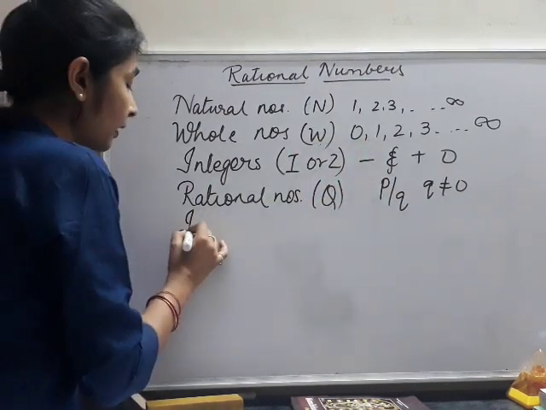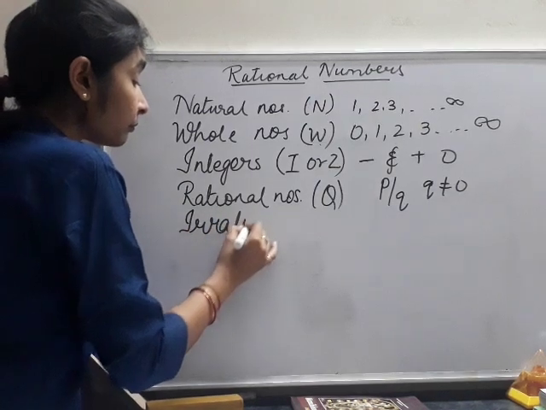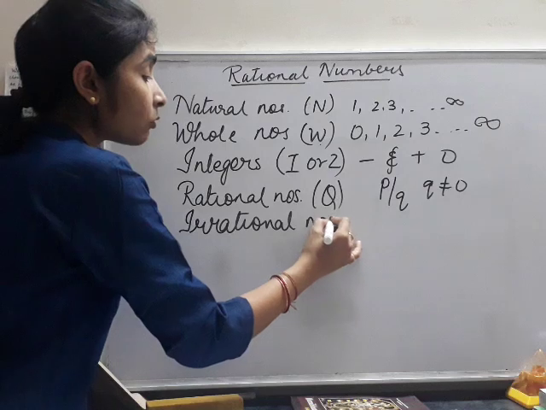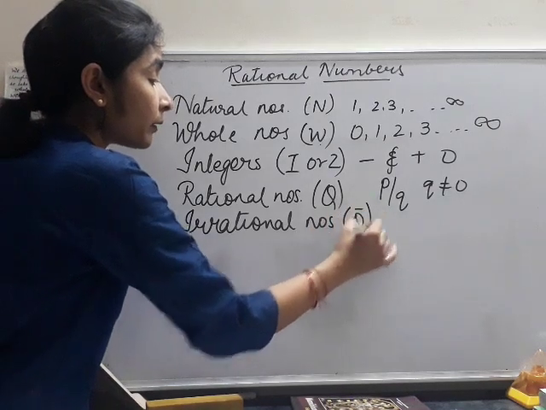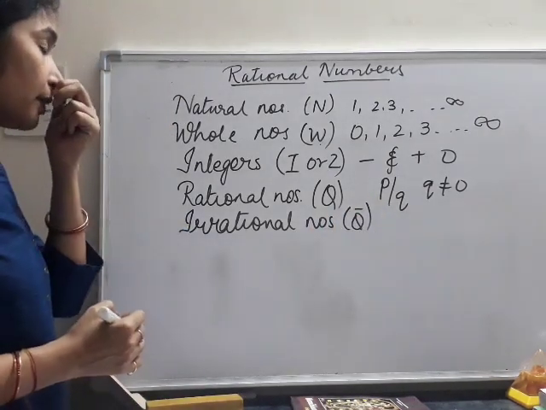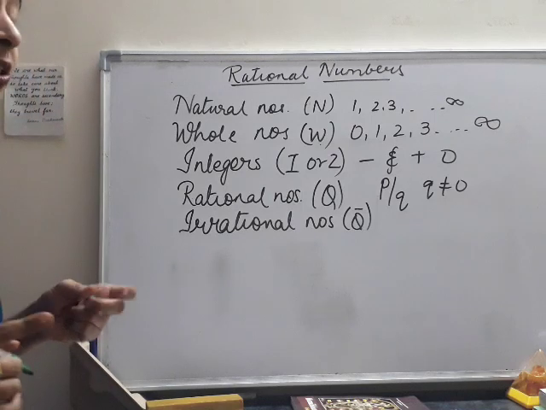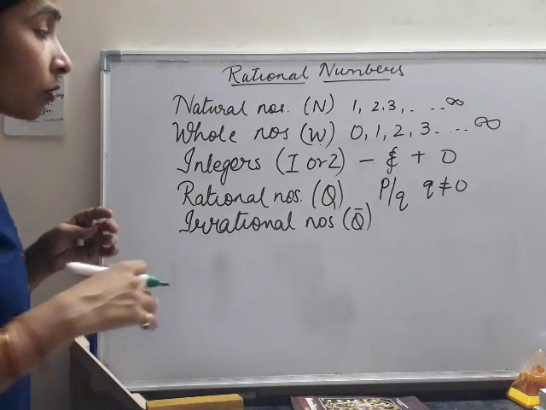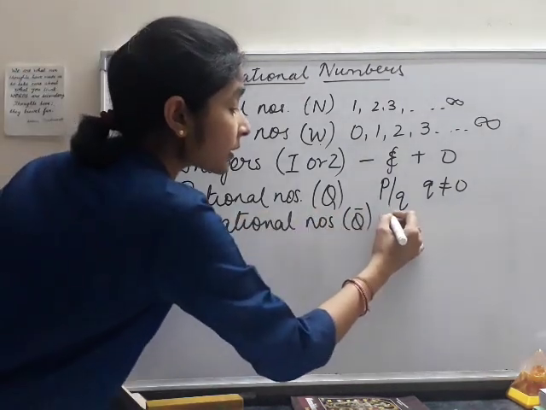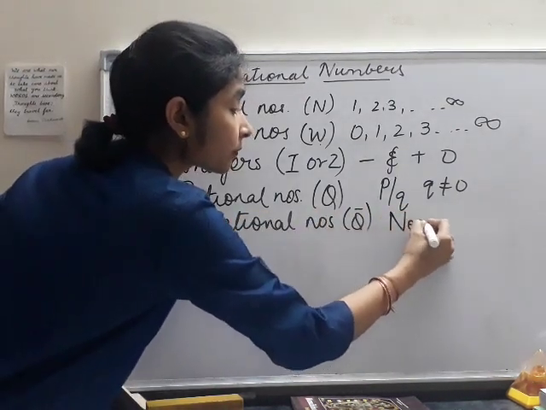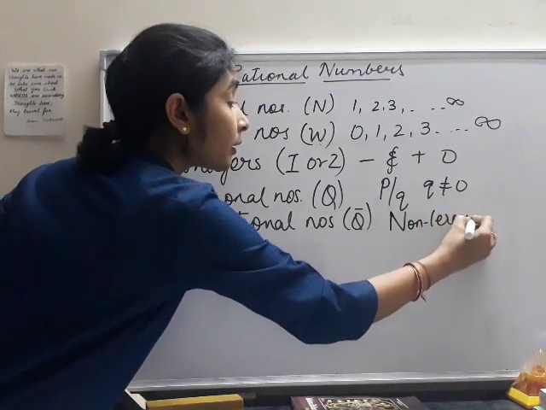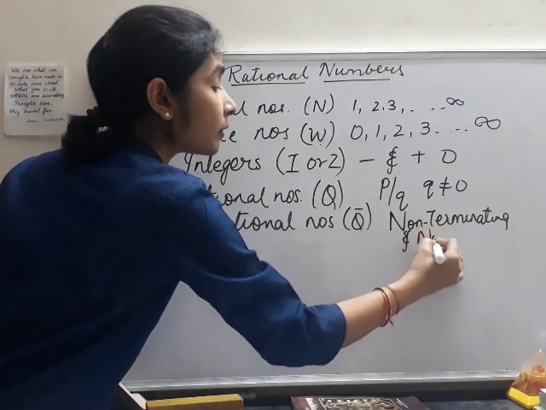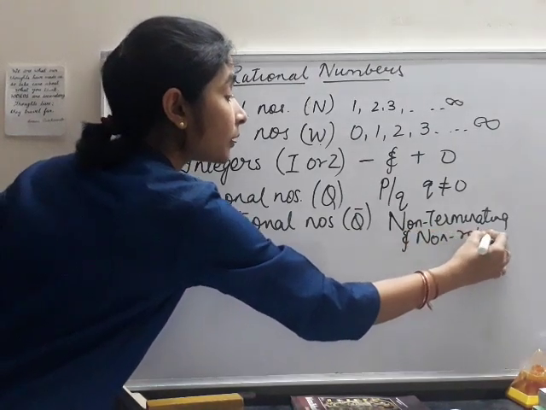Next come the irrational numbers. Irrational numbers are denoted by Q bar. They are the numbers which have a decimal representation that is non-terminating and non-repeating. Those are called irrational numbers.